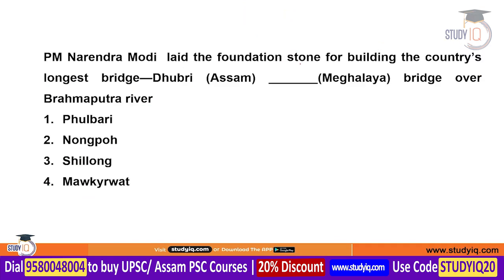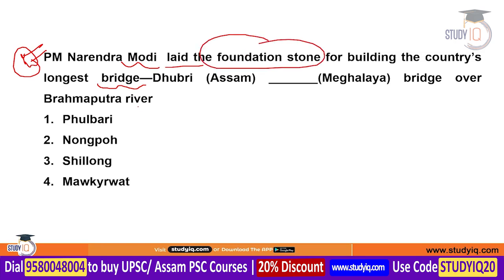Next question is about the longest bridge of the country. We have also covered this kind of question in the previous month's current affairs. Prime Minister Narendra Modi has recently laid the foundation stone for this country's longest bridge which will be built on the Brahmaputra river. It will connect Assam with the state of Meghalaya. Which particular place of Meghalaya will be connected with the place Dhubri, which is located in Assam?